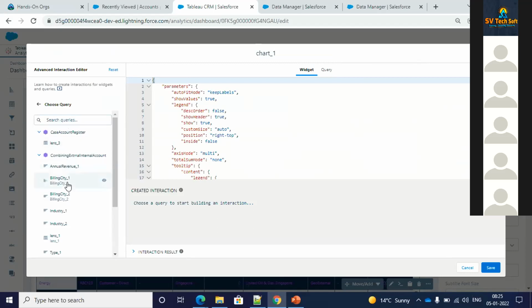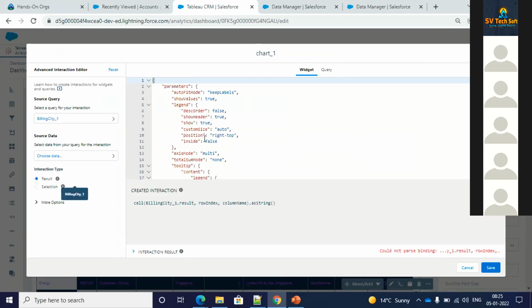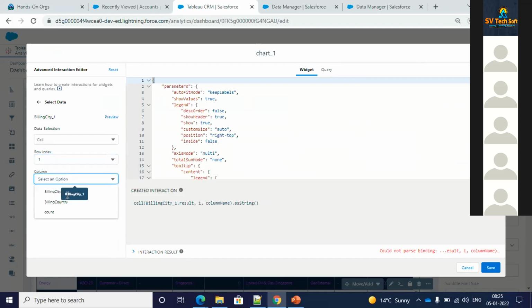So there's something called bindings which we can do. This is the only coding part, and this is something which Einstein will help you with. Let's say I want to go for certain cells. This particular interaction is only related to that coding part which I was talking about, which is only 2 to 3%. That coding, that interaction is something which Einstein will assist you with. You don't need to write anything.